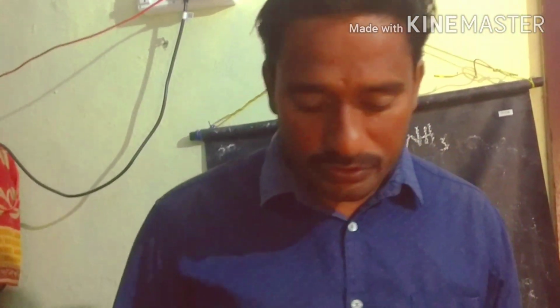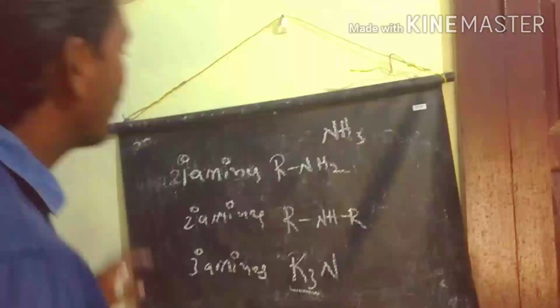So we know very well about aliphatic and aromatic amines also. Now we discuss the chemical properties of the amines. We have already completed some of the reactions, so we will discuss the rest in this class. First, oxidation reactions of amines. So we start with the oxidation of the amines.